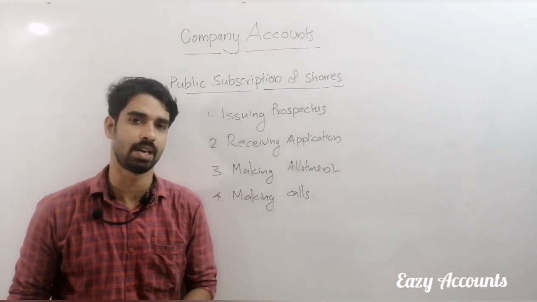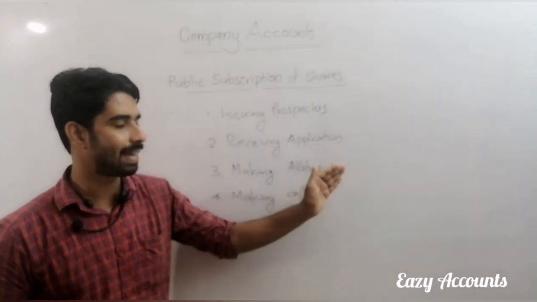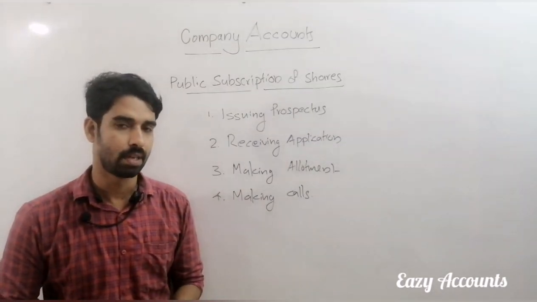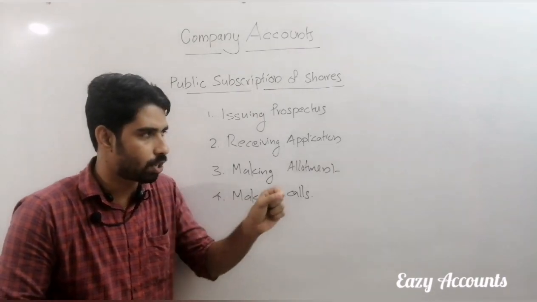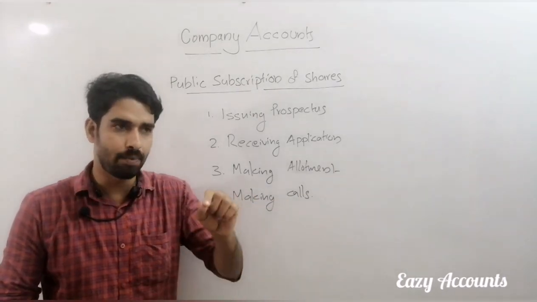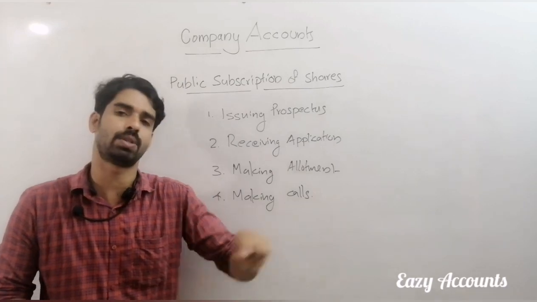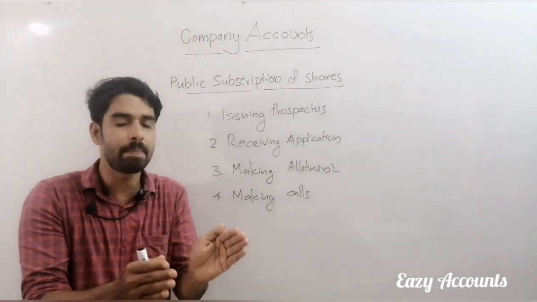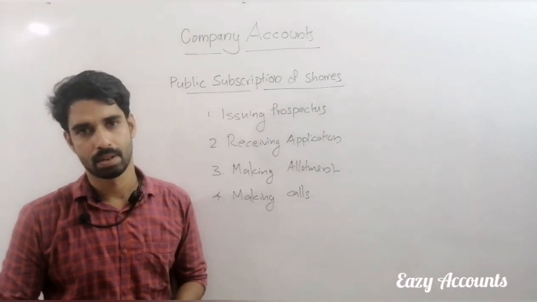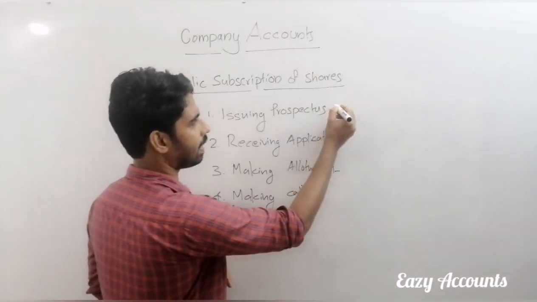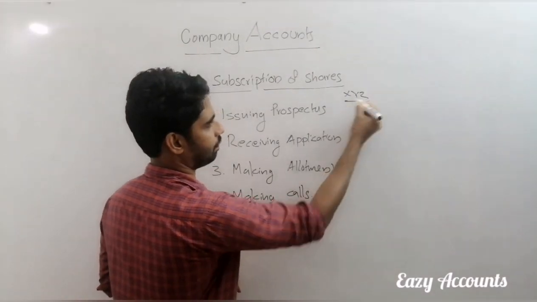Then the second procedure, receiving applications. Receiving applications means those who are interested want to send an application to the company in a prescribed format. For example, the company is XYZ Limited.